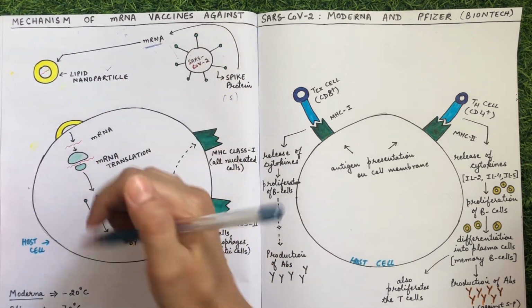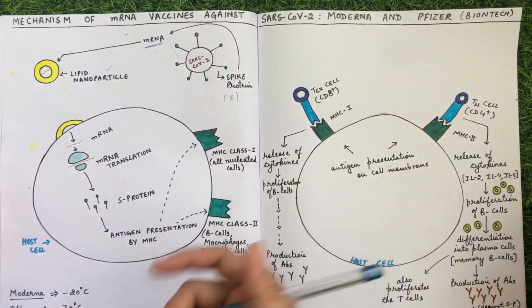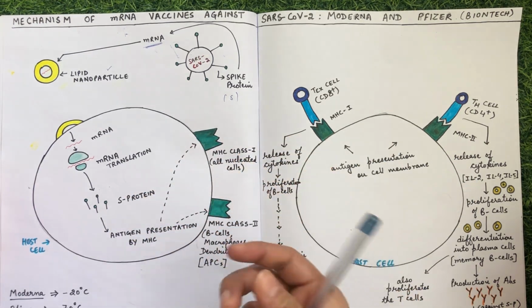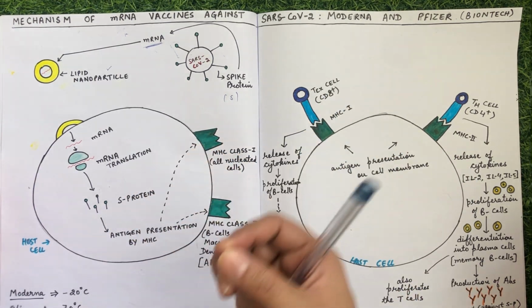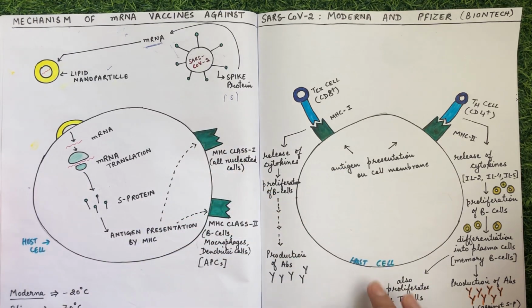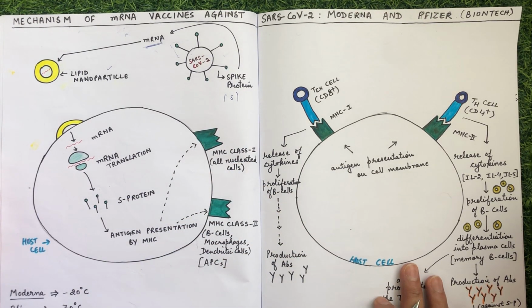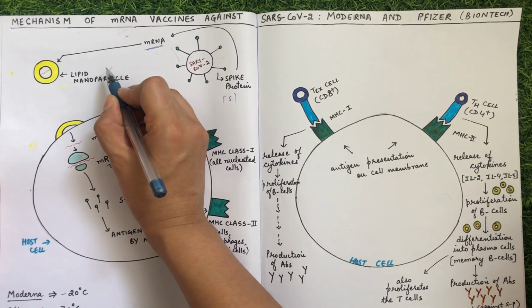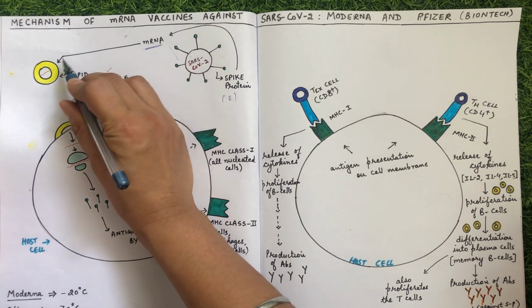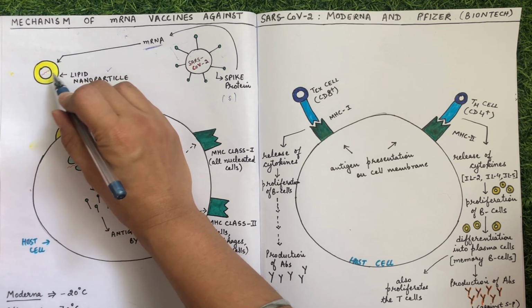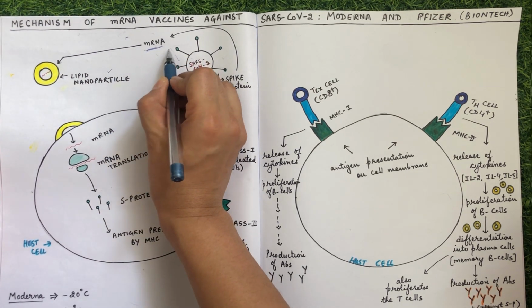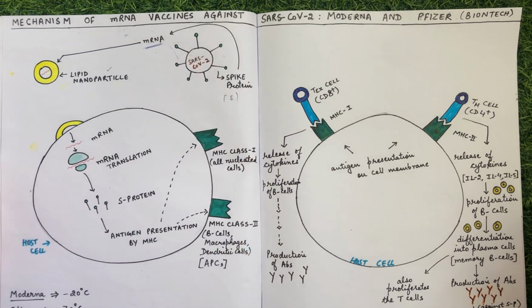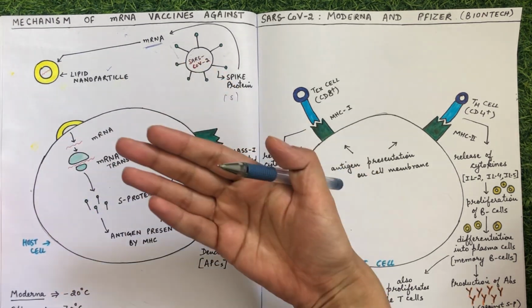Lipid nanoparticles have been very widely used in the field of nanomedicine also. For example, whenever a specific medicine has to be delivered directly into the cells, these lipid nanoparticles are used. So they have developed this lipid nanoparticle, and inside it, this mRNA has been put. So around this mRNA, there is this protective sheet of lipid nanoparticles. Now, why lipid nanoparticles? As you already know, the cell membrane is made up of lipids.